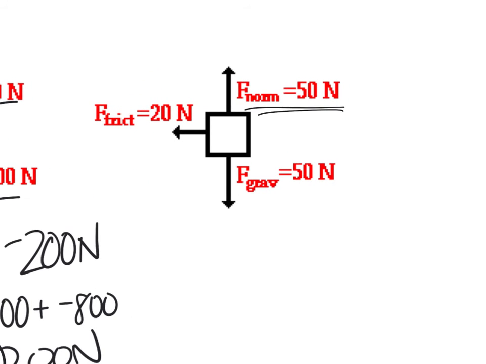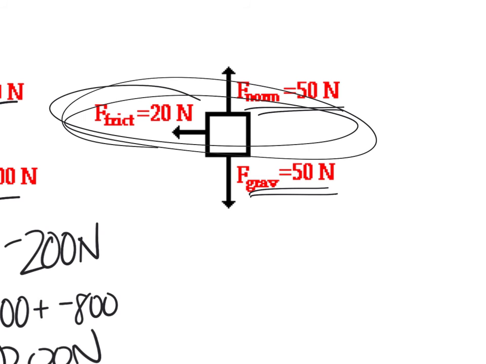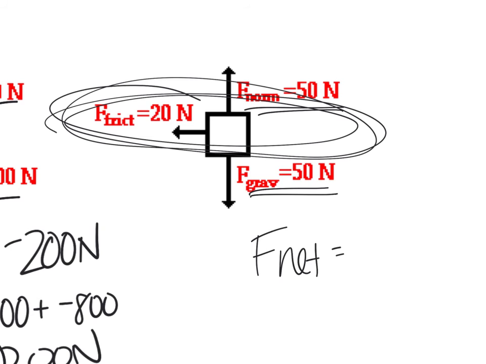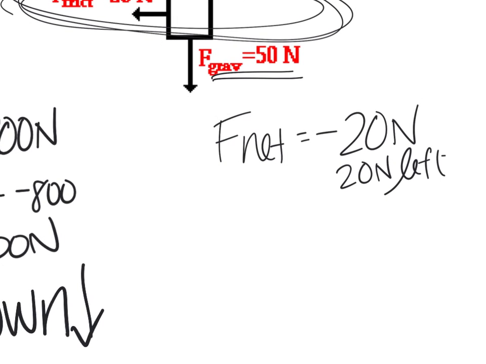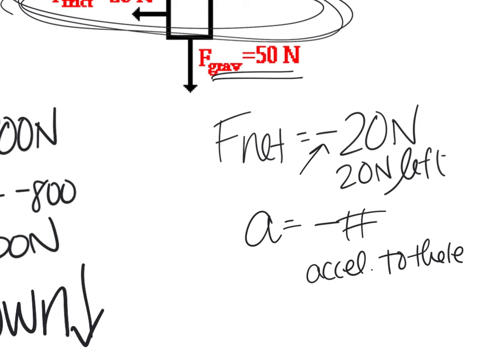All right, take a look. In the Y direction, net force is 0, so that means I'm not accelerating up or down. But look left and right. Are my forces balanced left and right? Hopefully your answer is no, and my net force is negative 20 newtons, or 20 newtons to the left. Now, because my net force is negative, I know my acceleration is going to be a negative number. And it's going to be negative either because it's accelerating to the left, or because it's slowing down?